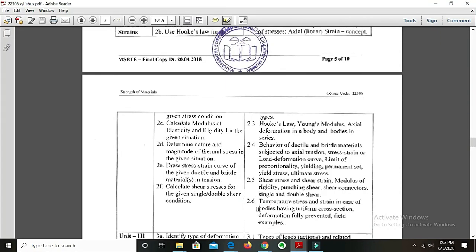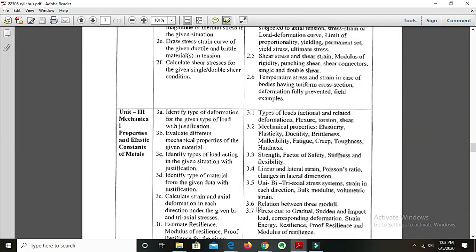Then we will have the third topic, mechanical properties and elastic constants. In this, we are going to learn the types of loads related to deformation, flexure, torsion, shear, etc. Here we are going to see various types of loads that affect the bodies that are under working condition, the various types of machines which undergo some type of loads, and various such examples we are going to study under this point.